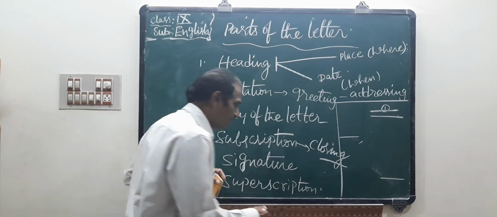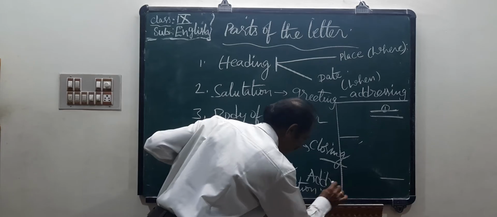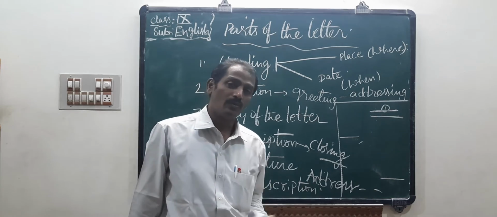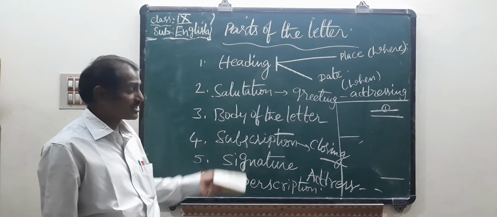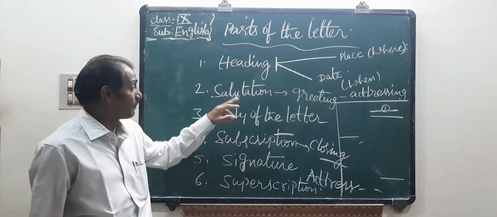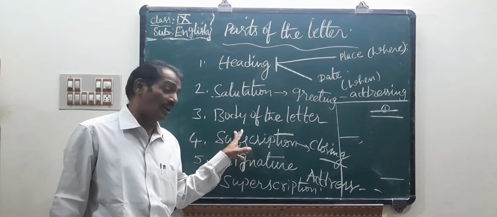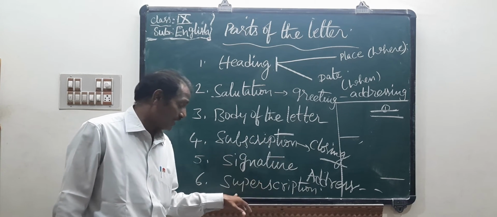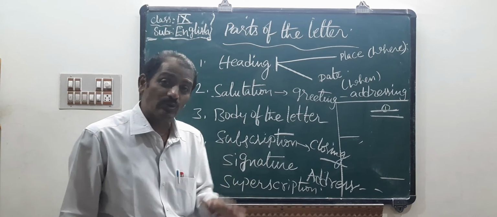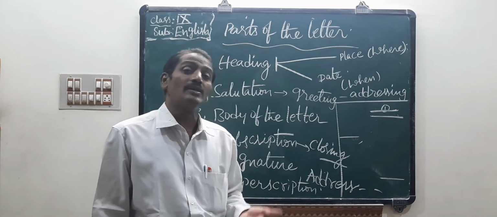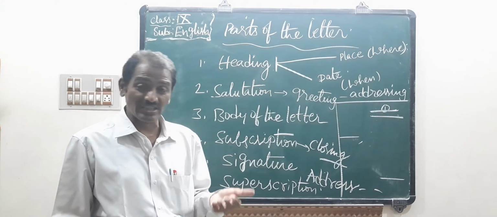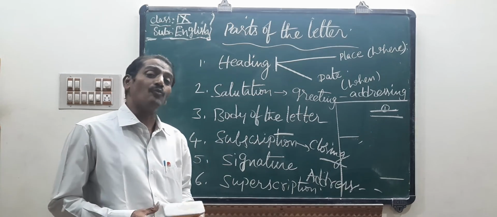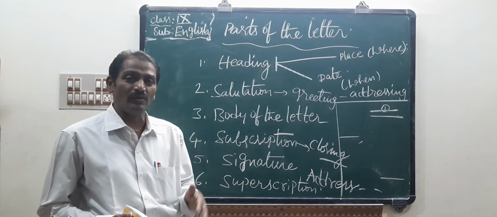Next, superscription is the address on the envelope. Okay, so in this way there are six points. First one is heading, second is salutation, third is body of the letter, fourth is subscription or conclusion, fifth is signature, and the last one, superscription, is the address. We should write the receiver's address by the sender.